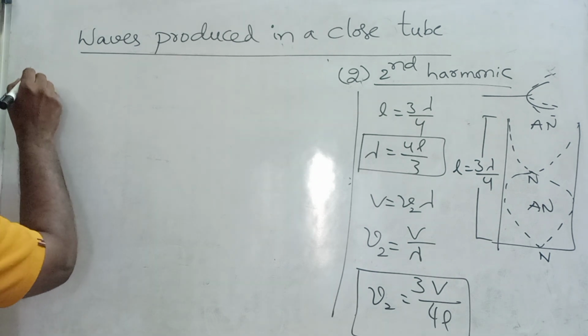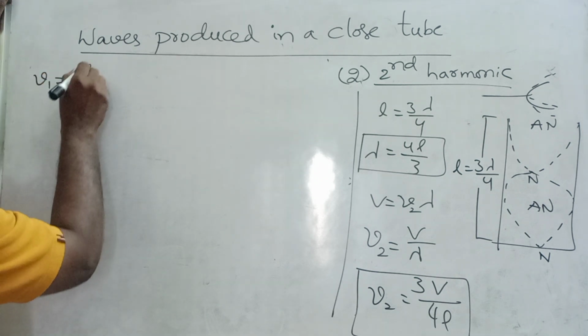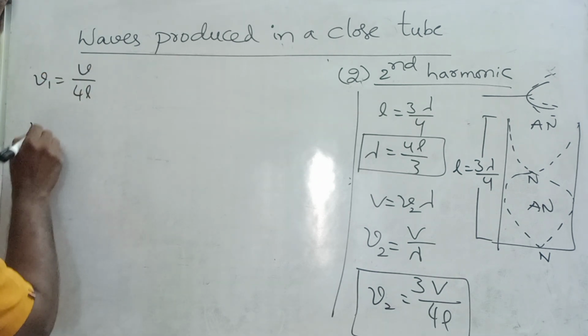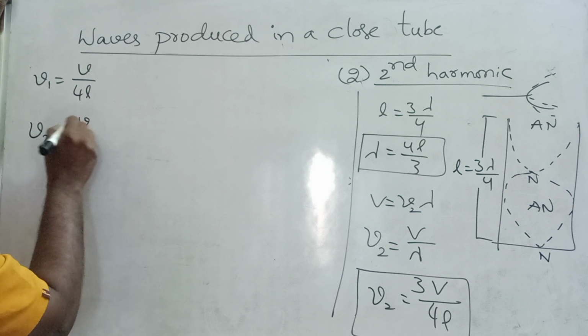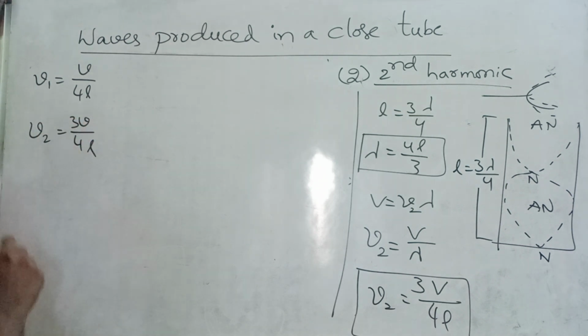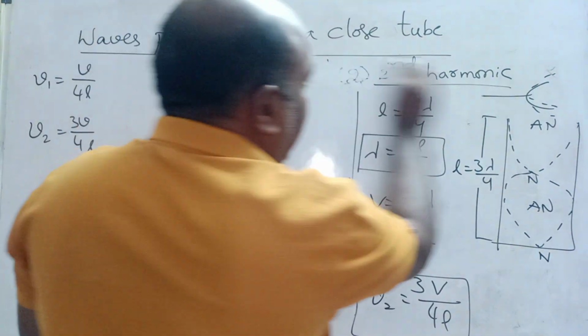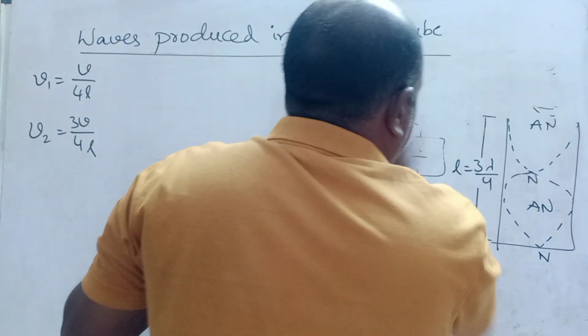What is the fundamental frequency? ν1 is equal to v by 4L. Now second harmonic, ν2 is 3v by 4L. Now third harmonic, what will happen? Third harmonic also we will see.